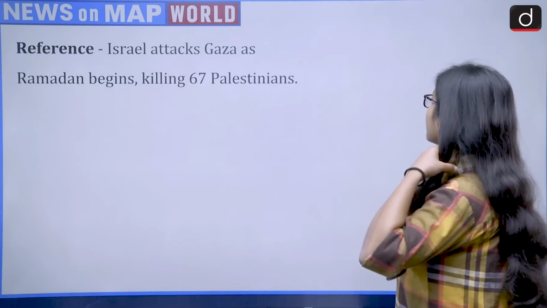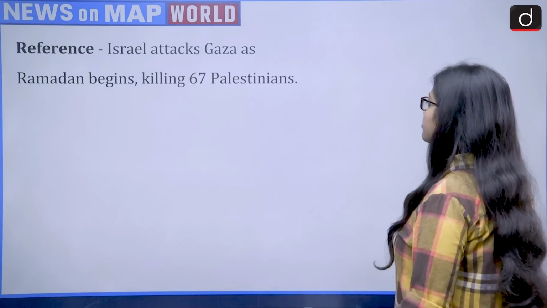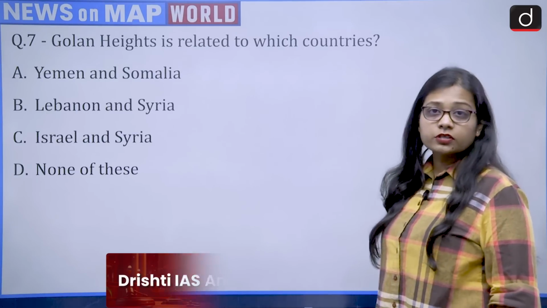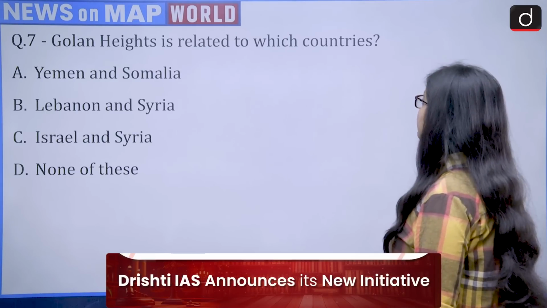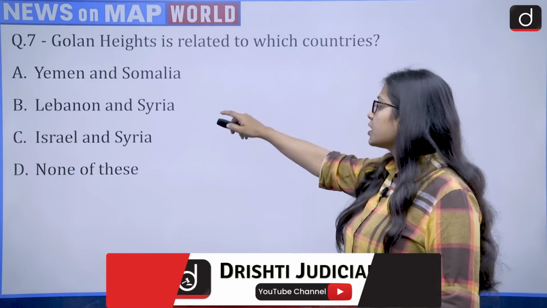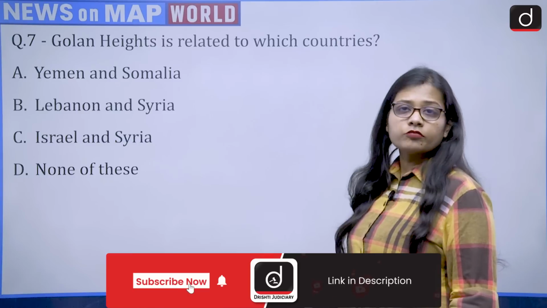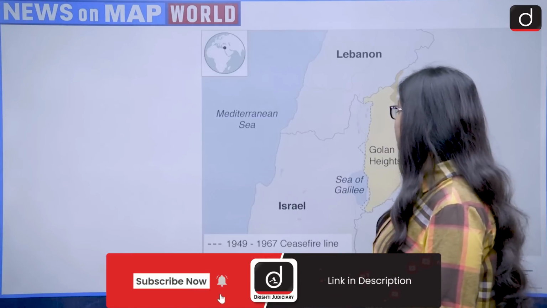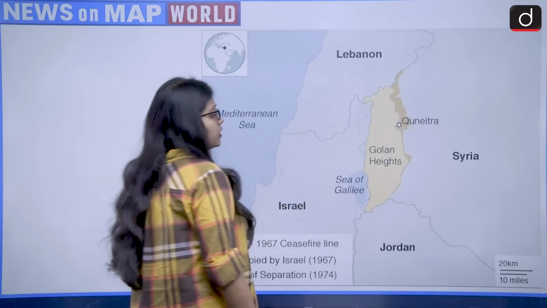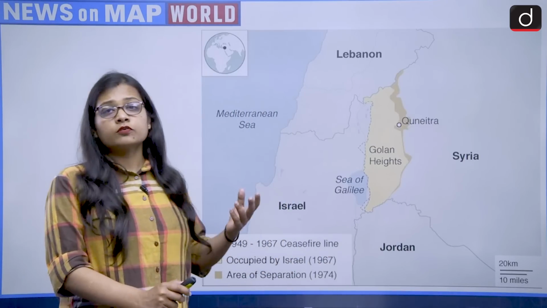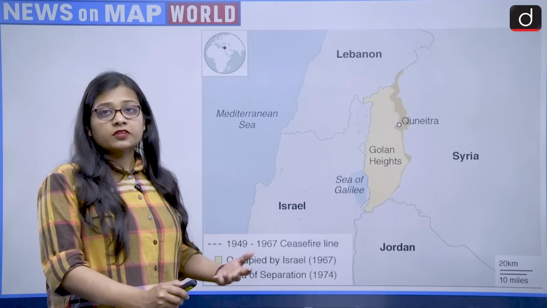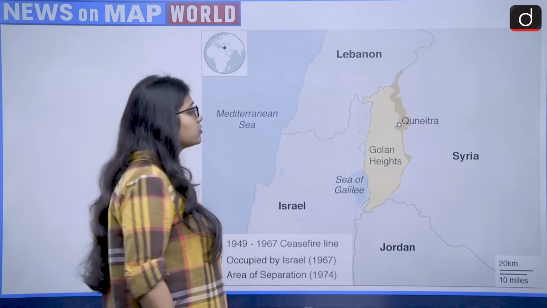The reference talks about Israel attacks Gaza as Ramzan begins, killing 67 Palestinians. So the question comes, Golan Heights is related to which countries? Yemen and Somalia, Lebanon and Syria, Israel and Syria, or none of these? As Golan Heights remains very much in news. So look at this map. As we all know that the war is going on between Hamas and Israel, and Ramzan has also begun. So look at this map.